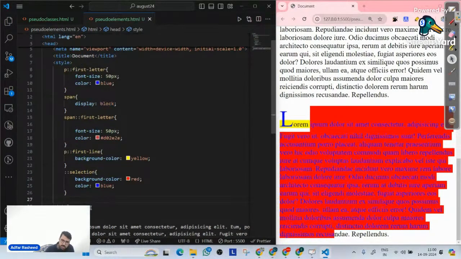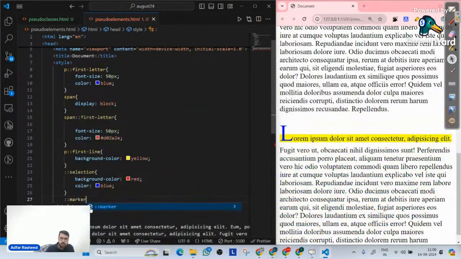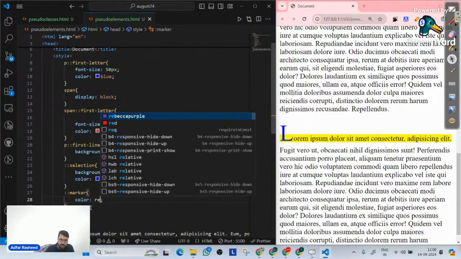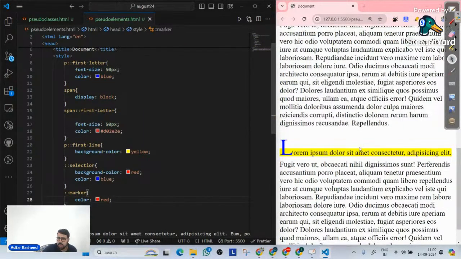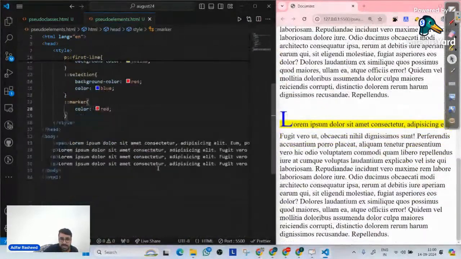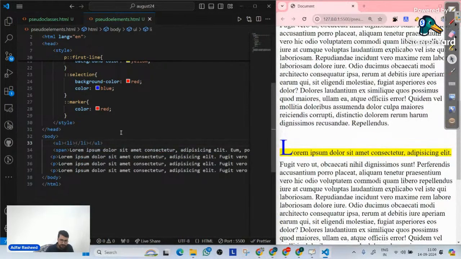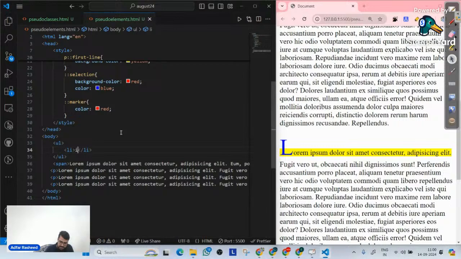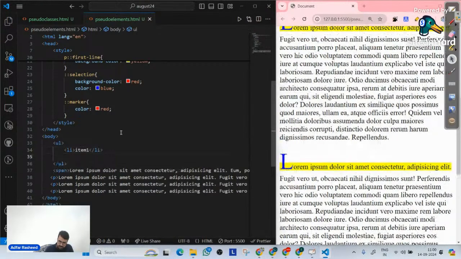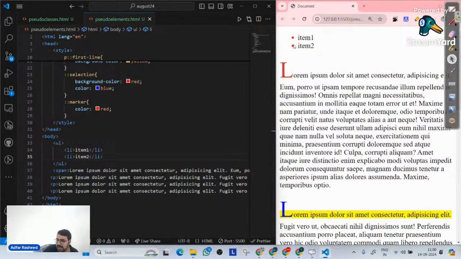In a similar way, we have another pseudo element called marker. Now, what does marker mean? Let's simply say color is equal to red. Do you see anywhere any red thing? Of course not. This marker pseudo element will be implemented on lists. So on an unordered list, over the list items. Let's go back and let me click enter. List item one. Okay, and then list item two. Now, if you look at the marker, the marker is red. So if you want to make a change to this marker in visual representation, this is the pseudo element that we talk about. I hope that makes sense as well.